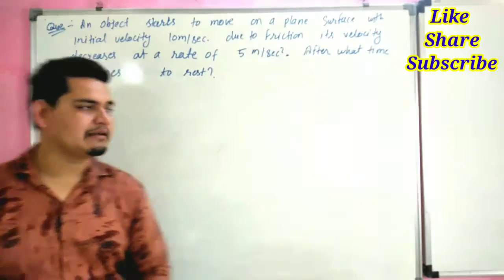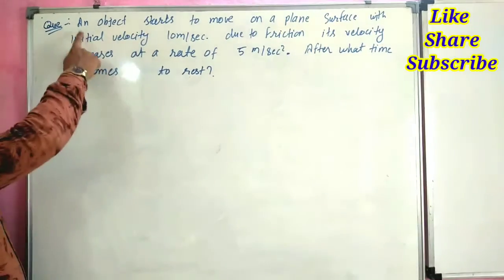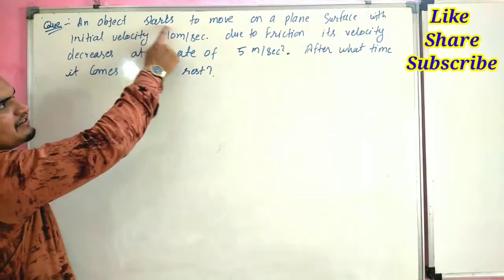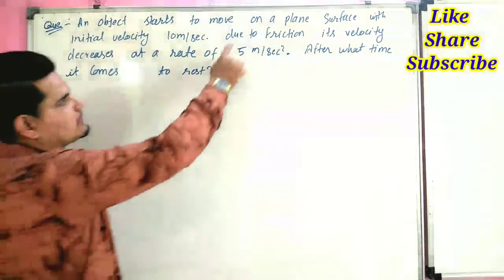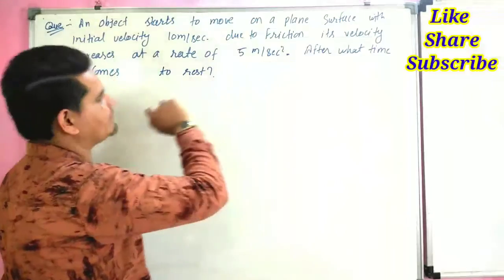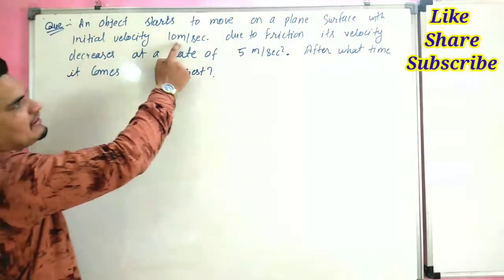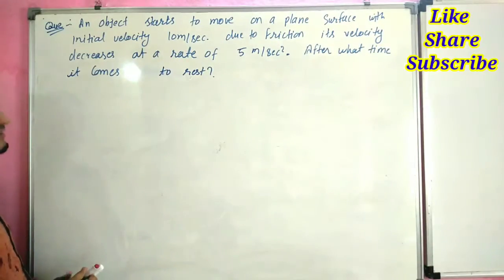So what is the numerical? An object starts to move on a plane surface with initial velocity 10 meter per second.